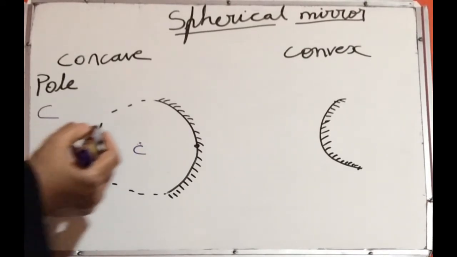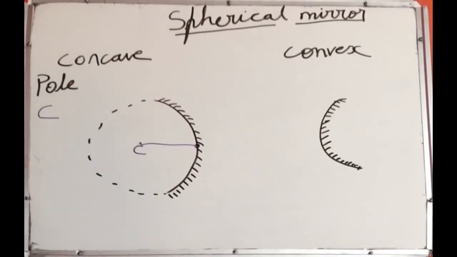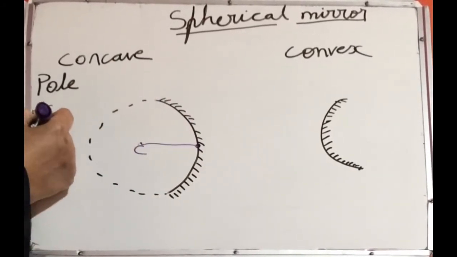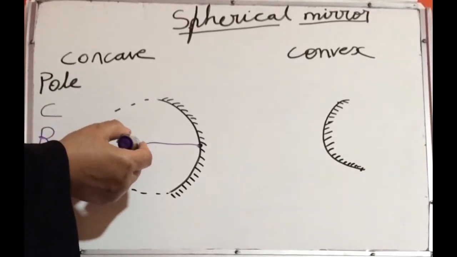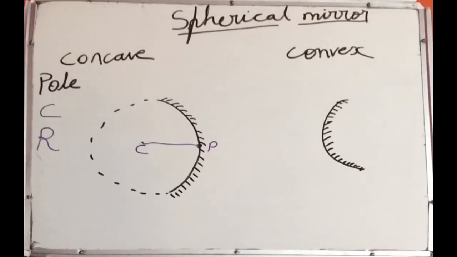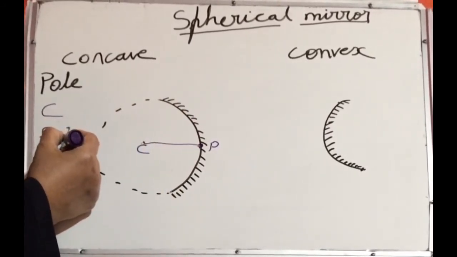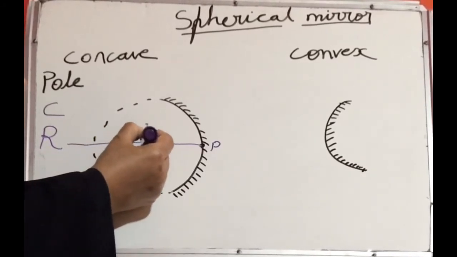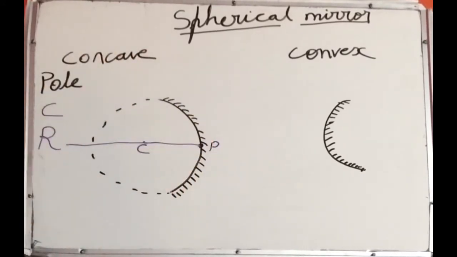The line joining the center of curvature and the pole is known as radius of curvature. It is represented as R. So radius of curvature means it is a line joining the center of curvature and the pole, P. Next, you should know principal axis. Principal axis means it is a line that passes through center of curvature and the pole. This line. The line that passes through center of curvature and the pole is known as principal axis.